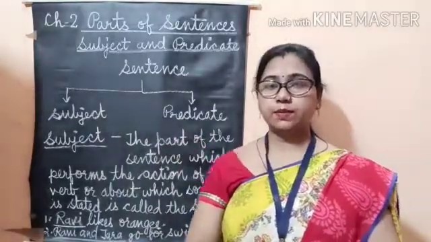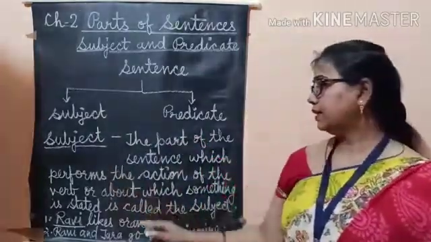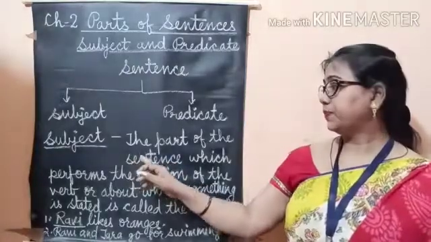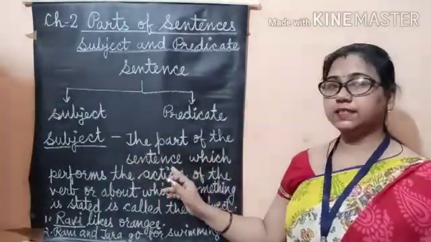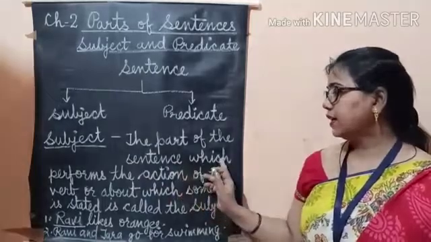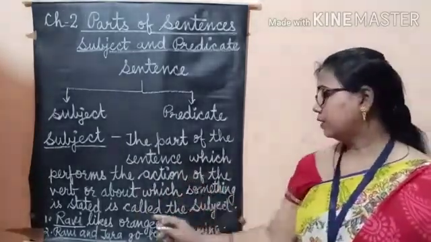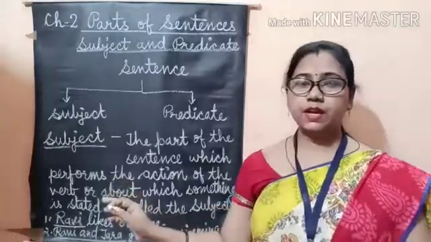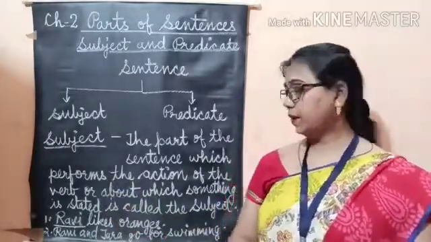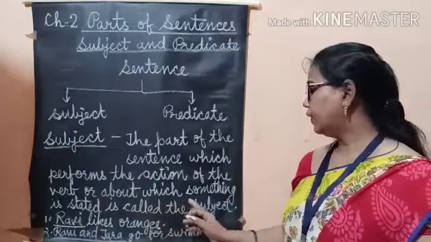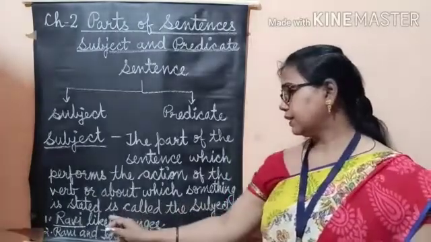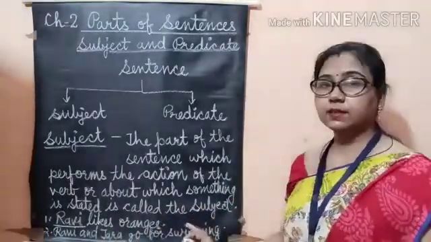Then what is subject? Subject is the part of the sentence which performs the action of the verb, or about which something is stated, is called the subject.